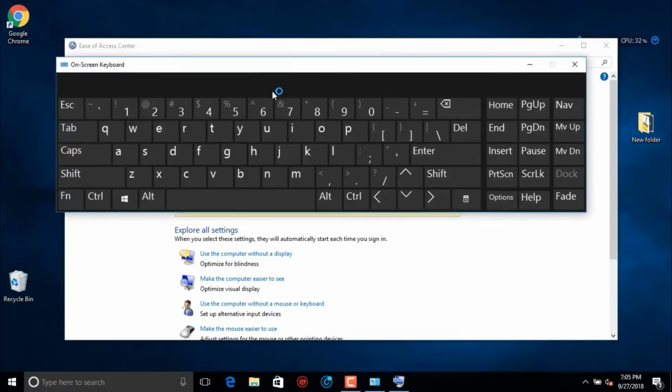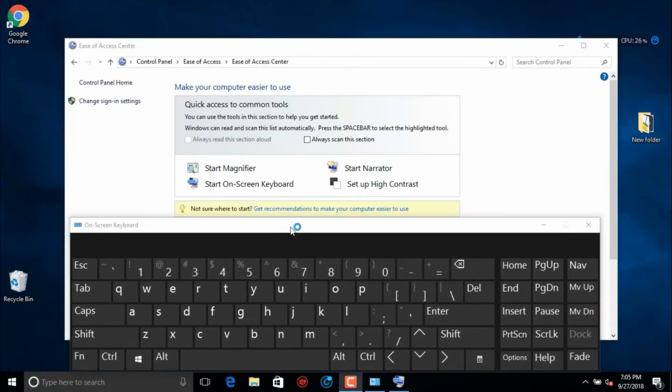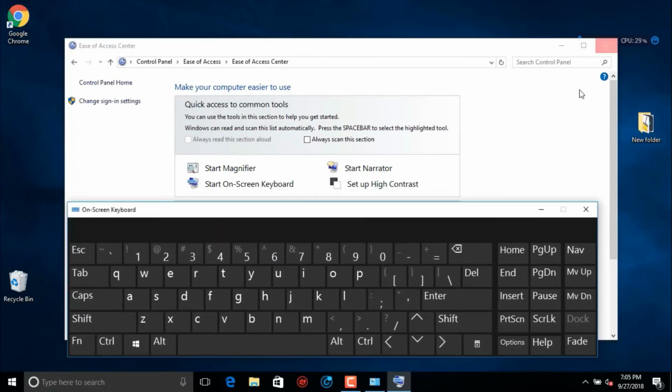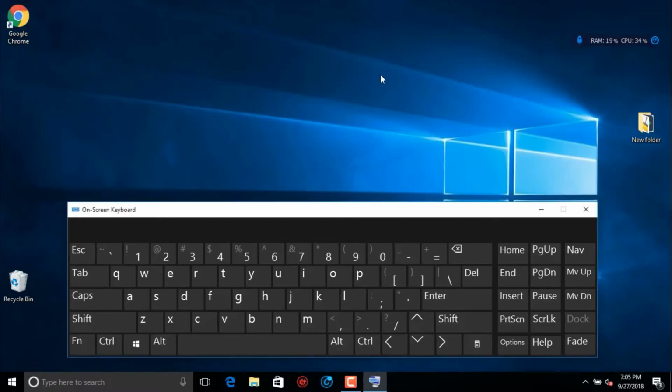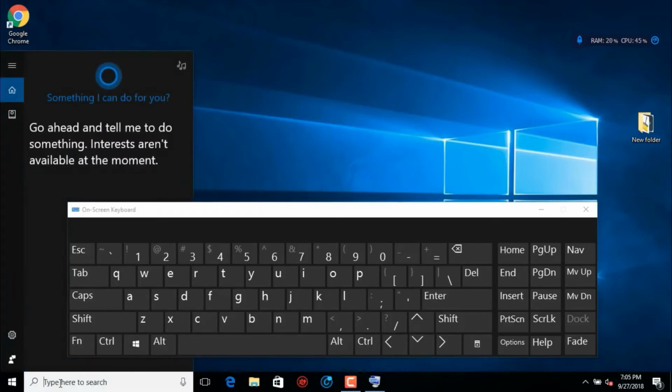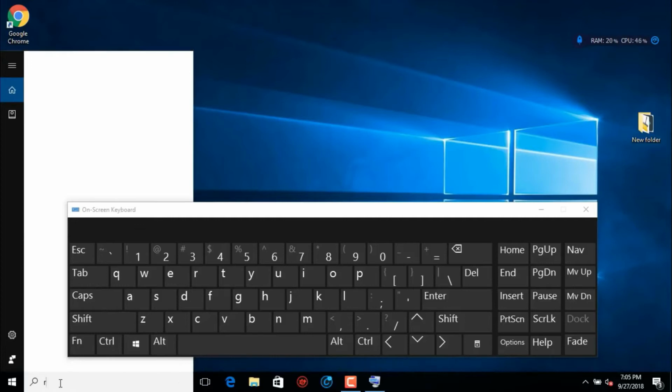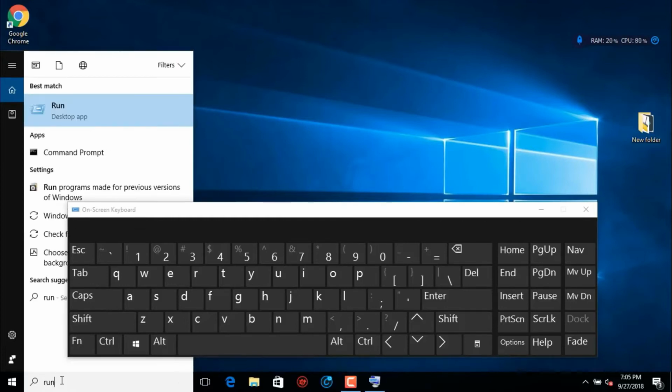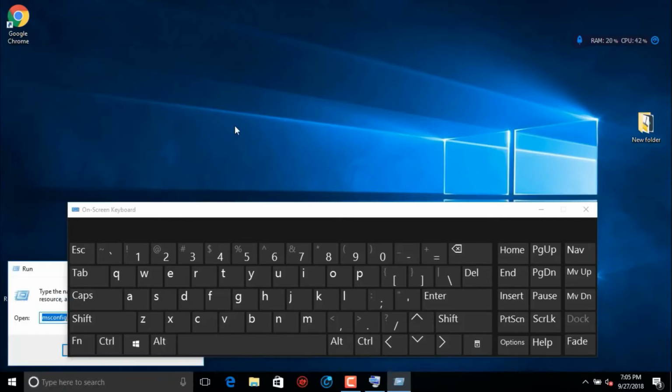Now you can see the on-screen keyboard has appeared. You can use this keyboard to follow the next step to fix the issue. Close this background. Now you have to type in the search bar, that is Run, R-U-N. Here you can see the Run command. Click on that.